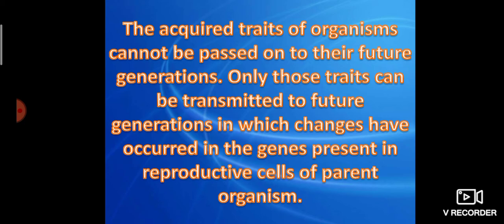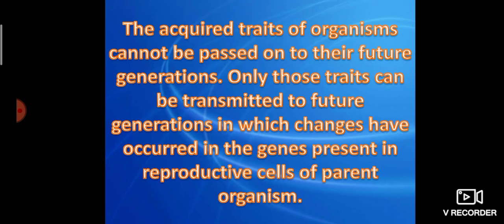Only those traits can be transmitted to future generations which happen due to a change in the genes, present in the reproductive cell of the parent organism. Simply, if a character comes by the gene, that character can be transmitted from one generation to another.